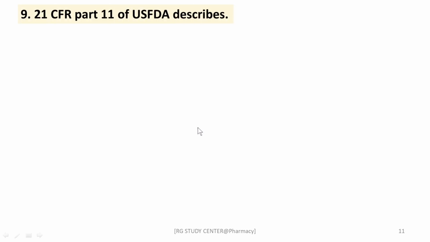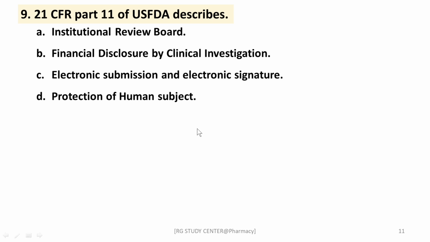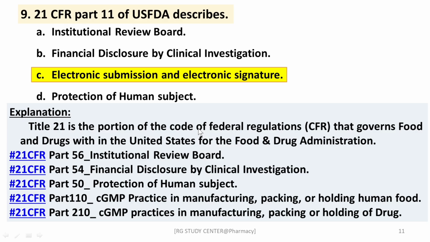Next question, 21 CFR Part 11 of US FDA describes institutional review board, financial disclosure by clinical investigation, electronic submission and electronic signature, or protection of human subject. The right answer is electronic submission and electronic signature, right?